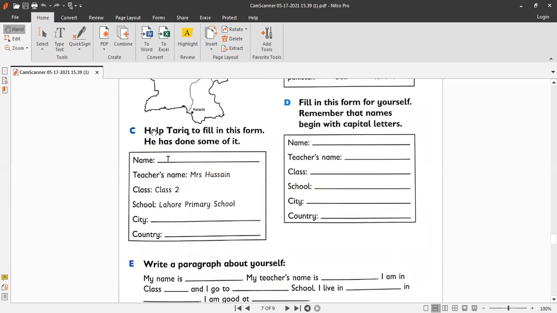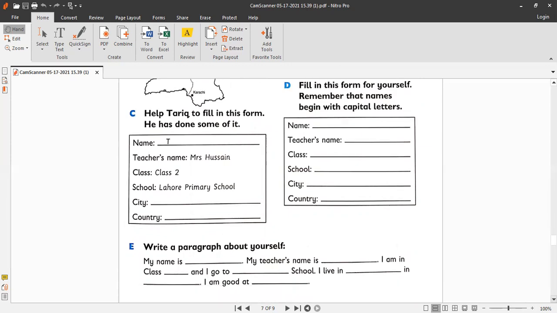Okay. Next, exercise C is help Tariq to fill in this form. He has done some of it. So first you have to fill up this form for Tariq. Name, he has written capital T. Yes, it's good. After T you have to write small a and write r-i-q in this way. So complete the word Tariq, complete his name, using small letters. His teacher's name is Mrs. Hussain, and he is studying in class 2.